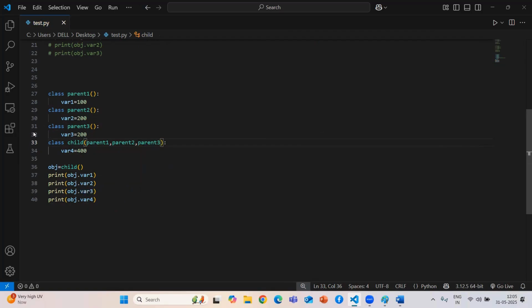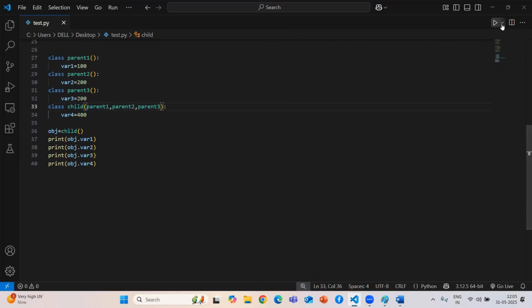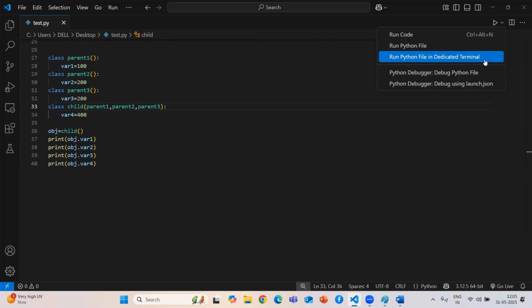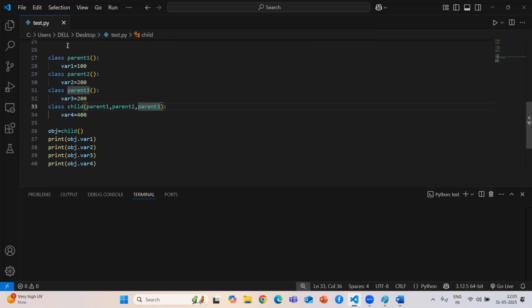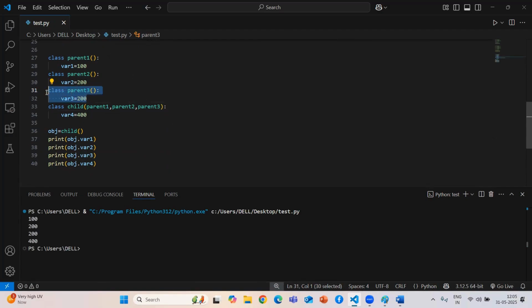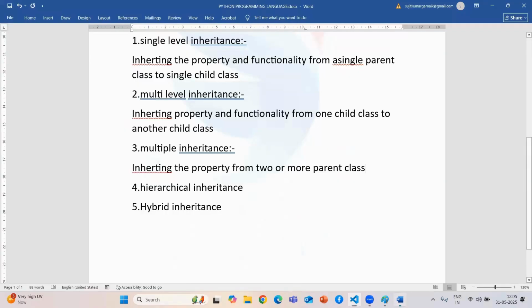Just see, guys, if I run this code now, it gives me all four values, because the child has acquired all these properties. But if you create your object for the parent class, it will only give variable 3. It will not give you variable 2 and variable 1. Make sure you understand the control flow, because here one child class acquires multiple parent classes. That's why we can say this is multiple inheritance.